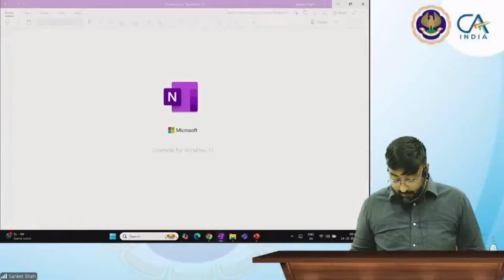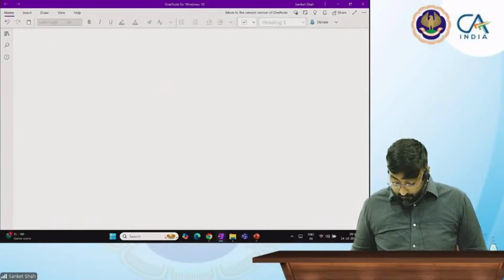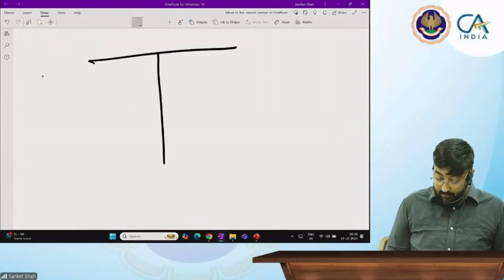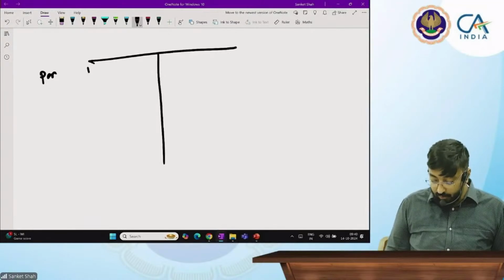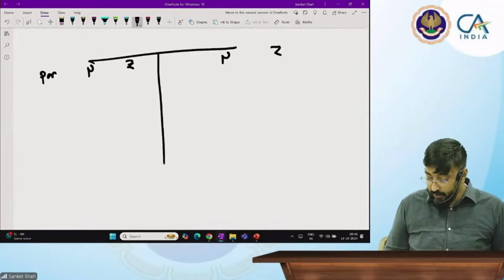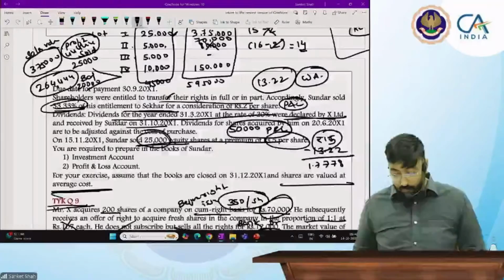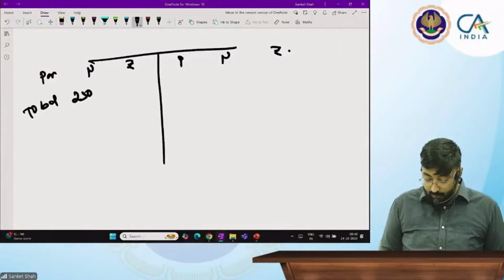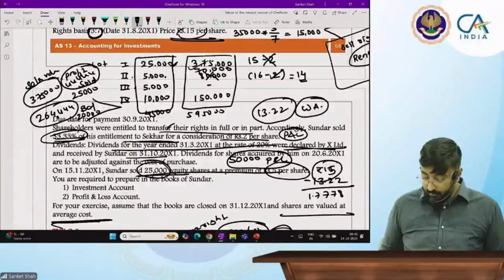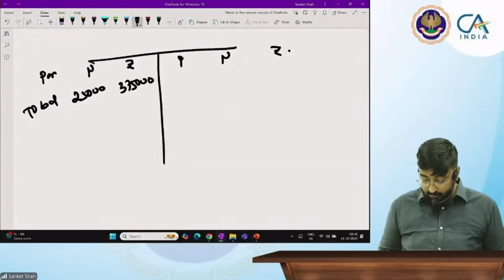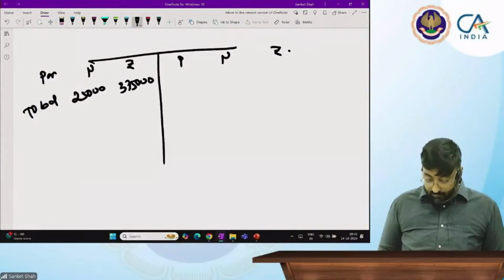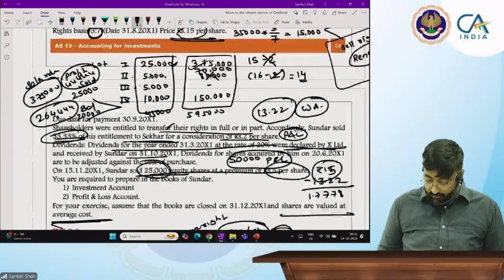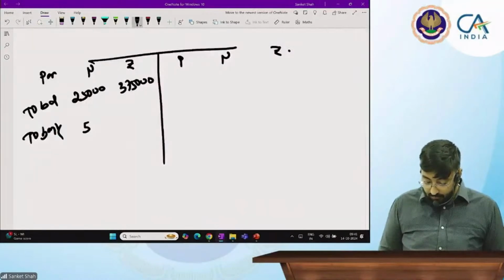Now tell me, how many shares were there at the start? 25,000. In the Investment account, particulars, date, number of shares and rupees are important. Balance brought down, 25,000 shares. What is the cost? 3,75,000. Correct. Then I bought how many shares? 5,000, at what price? 16. So I have to record it at 80,000.